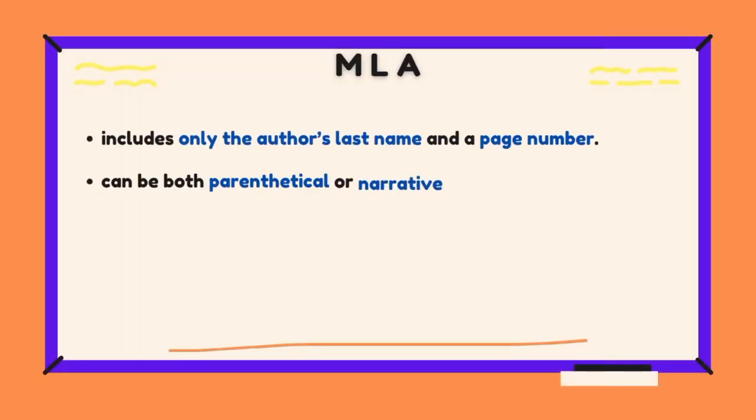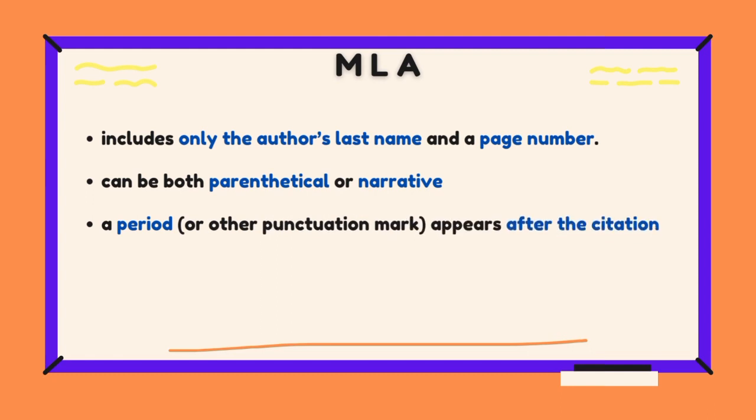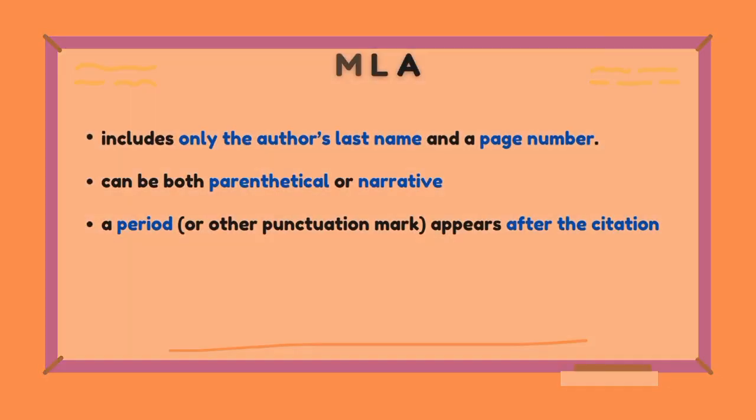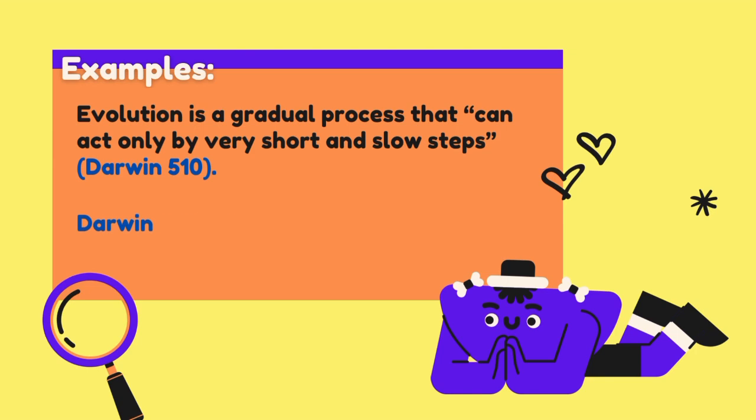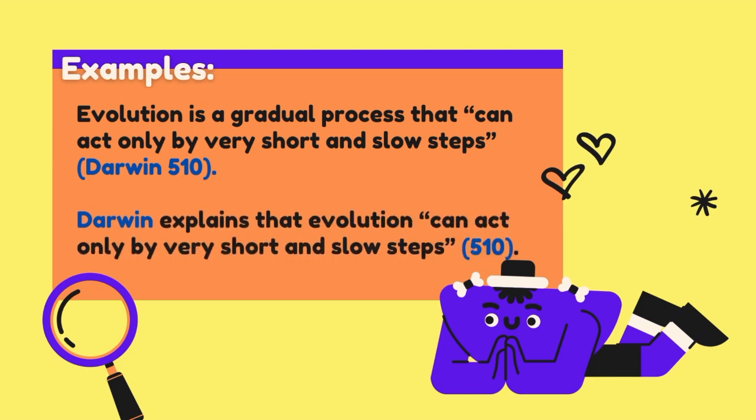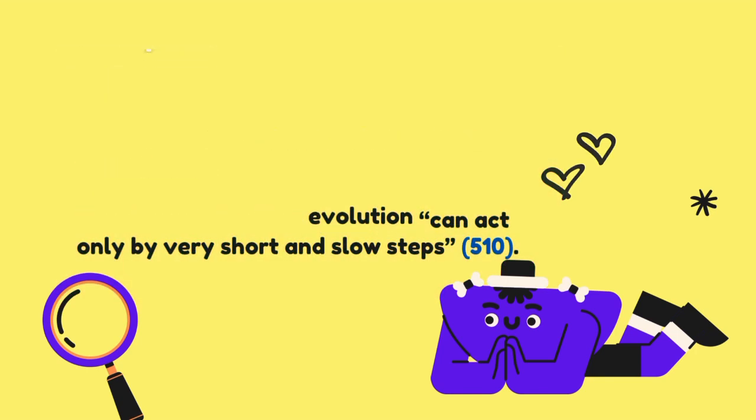It includes only the author's last name and a page number. It can be both parenthetical or narrative. A period or other punctuation mark appears after the citation. As you can see in these examples, it's different from the APA style. It is not including the year.